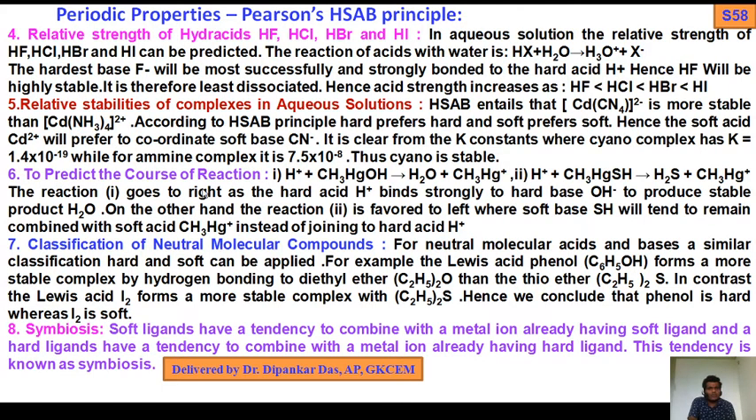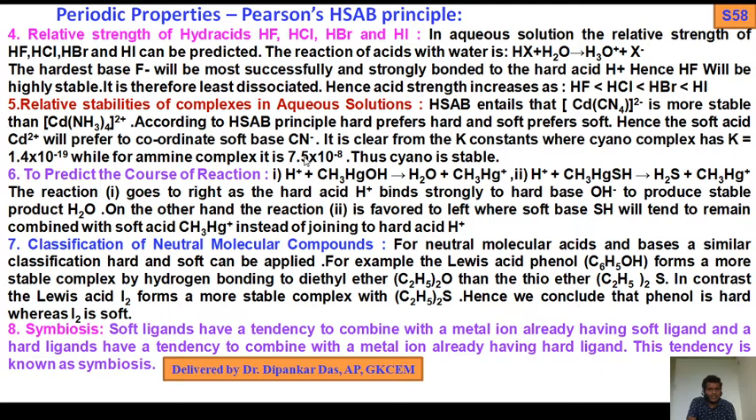Next, to predict the course of reaction: which reaction will proceed in the forward direction and which will proceed in the backward direction will also be decided by the HSAB principle. Simply, H+ and CH3HgOH give water and methyl mercury ion. Similarly, H+ and CH3HgSH give H2S plus CH3Hg+.